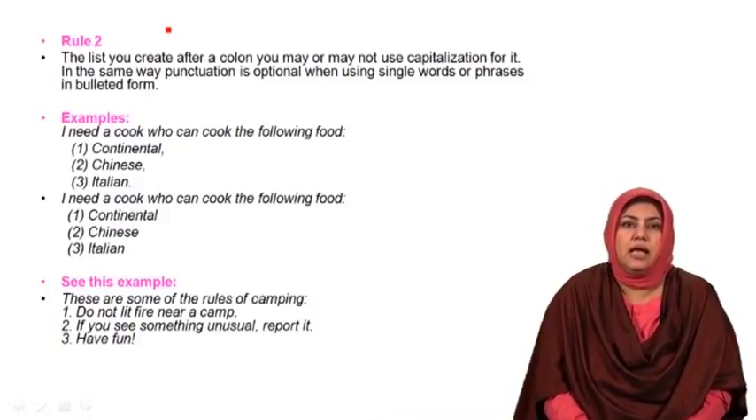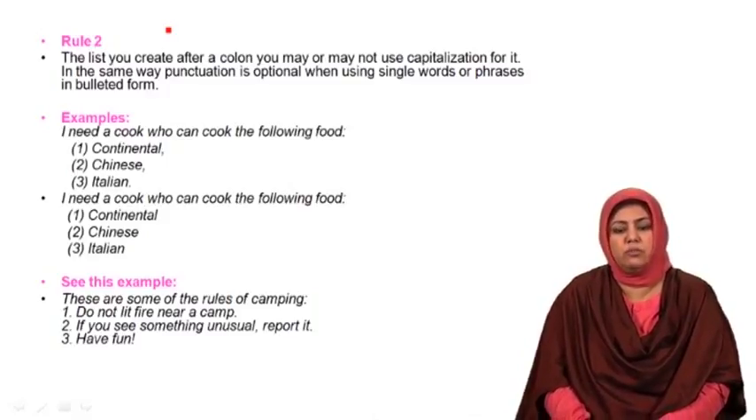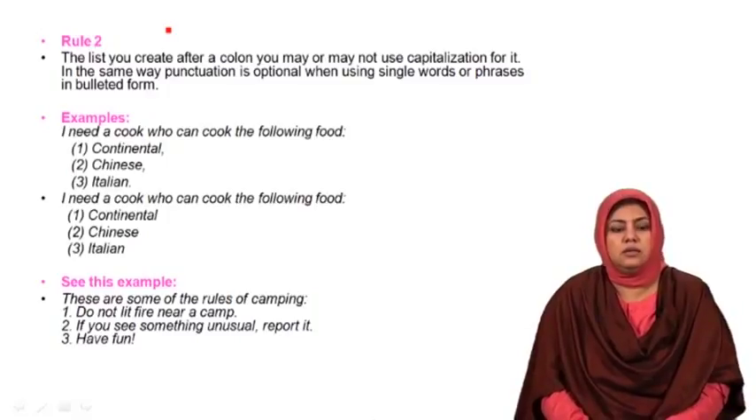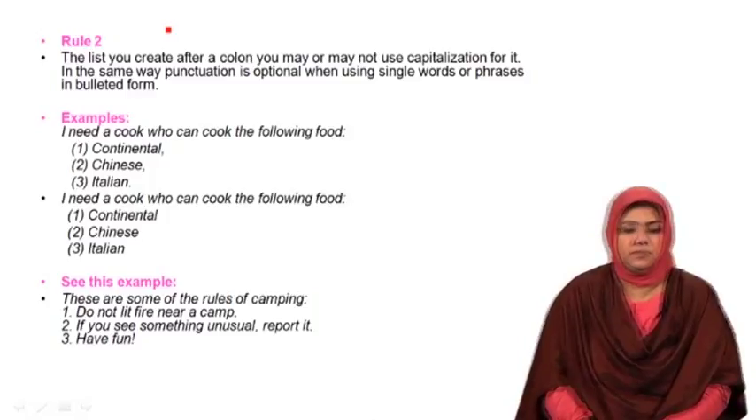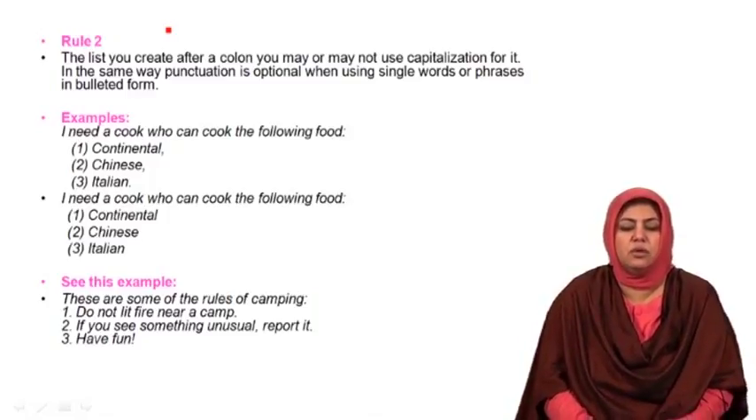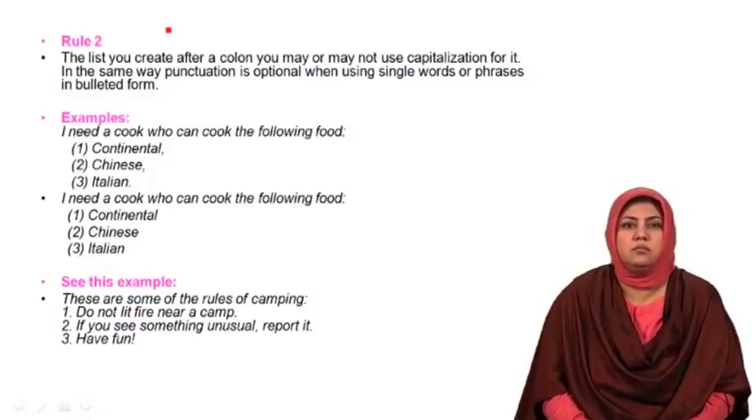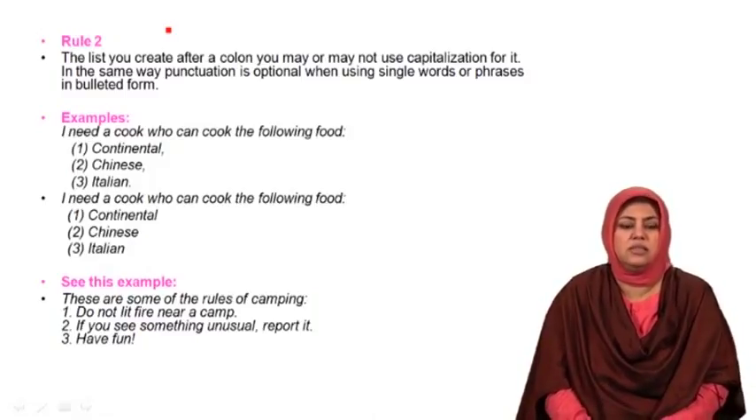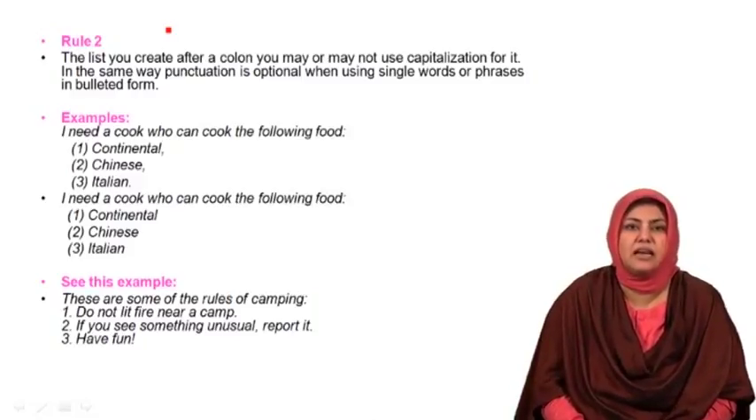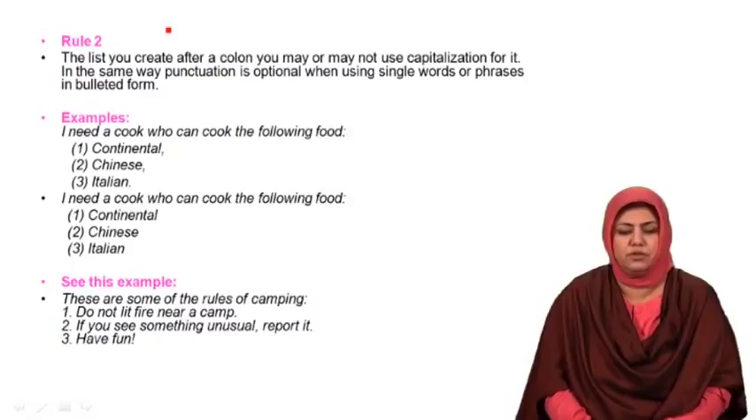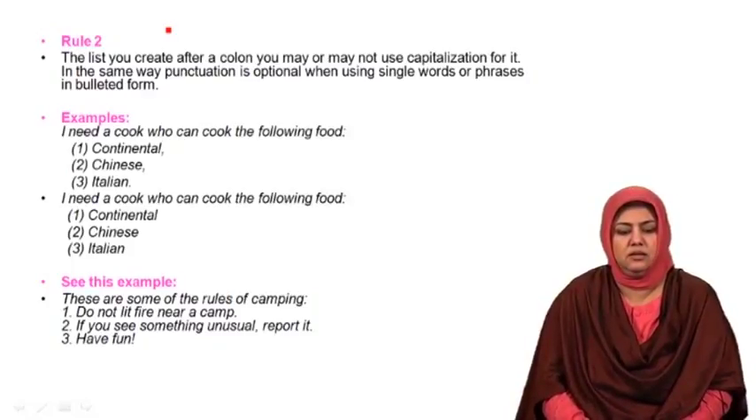This example displays a variety of uses of punctuation marks within the sentence where a colon is used. You can notice that after the colon, the rules that are given are not one-word rules, not small constructions, they are comparatively longer constructions. For example, do not lit fire near a camp. Since it is a complete sentence, a full stop is used after that.